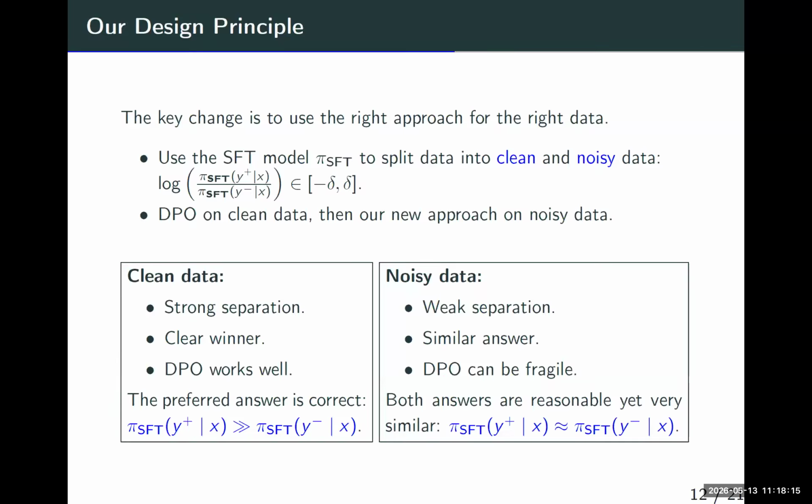Here is our design principle. We use the SFT model to divide the whole data into clean data and noisy data. The clean data means strong separation, where we have a clear winner, and DPO works quite well. Because now we already have a good approach, we don't need to do too much for clean data. But we also have the noisy data, which reveals only weak separation, similar answers, and DPO can be fragile. So we use ComPO for this noisy data. But before that, we use the SFT model to distinguish them.